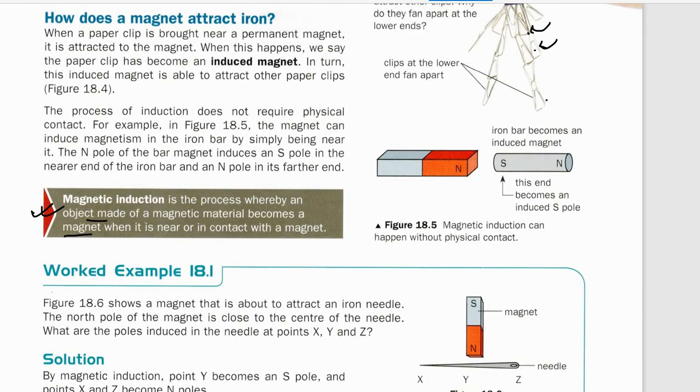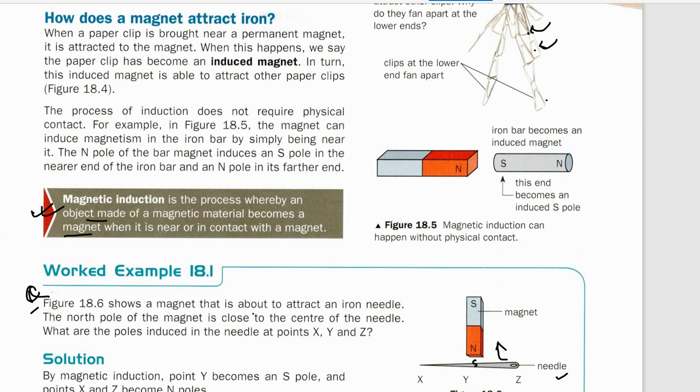Now let's talk about this question. Okay, so this is a question you can try to solve without looking at the solution. This is a magnet, this is a needle, this is X, Y, Z. And what is the question they are showing you? That the magnet is about to attract the iron needle. It means what? It has different polarity. So if you have a north pole, it should have a south pole.